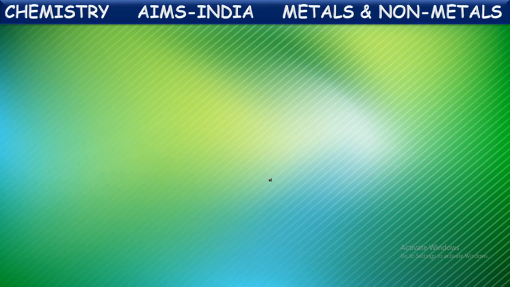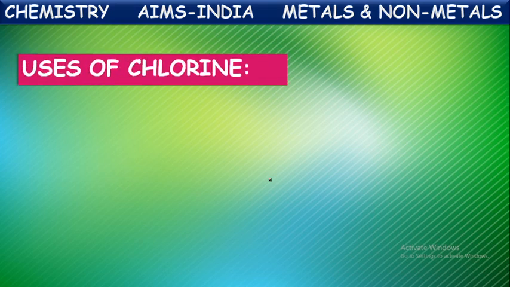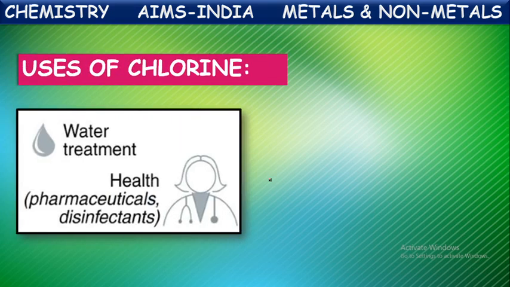Based upon this, let us look at one more non-metal, chlorine. Chlorine is also one of the non-metals, and it also has some uses. It is used in water treatment. It is the most important use of chlorine. It is used in the sterilization of water. It is used as a disinfectant.